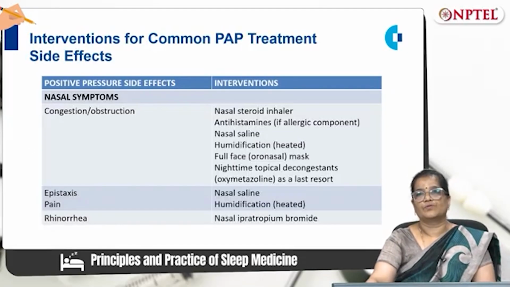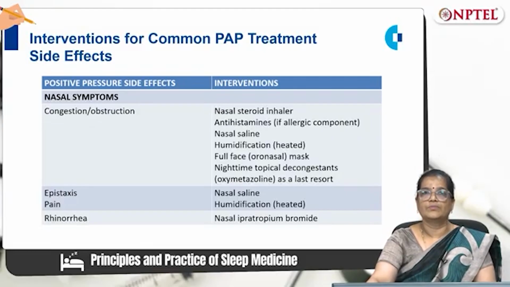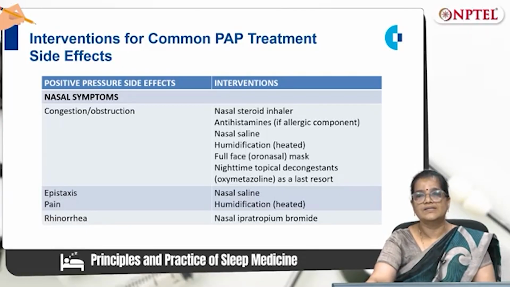So there are side effects of using PAP treatment and we intervene also. The common side effects are nasal symptoms such as congestion and obstruction, where we try to use nasal steroid inhaler, antihistamines, nasal saline, humidification, full face mask, nighttime topical decongestant. If there is an epistaxis, nasal saline; if there is a pain, humidification; and if the patient complains of rhinorrhea, we will go for nasal ipratropium bromide.